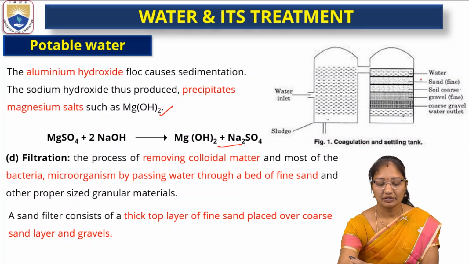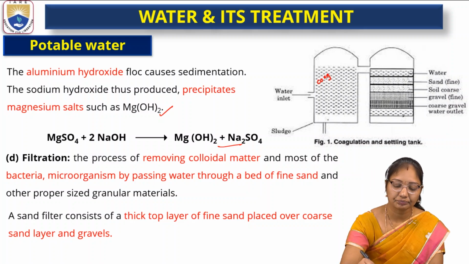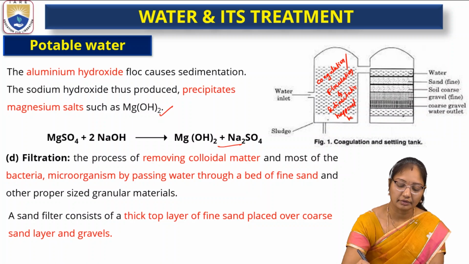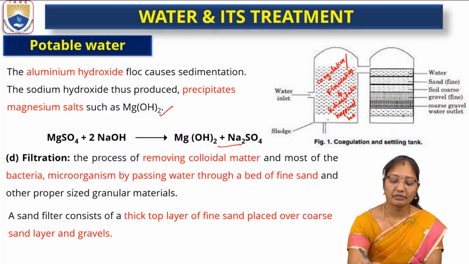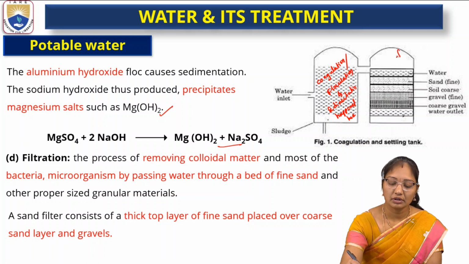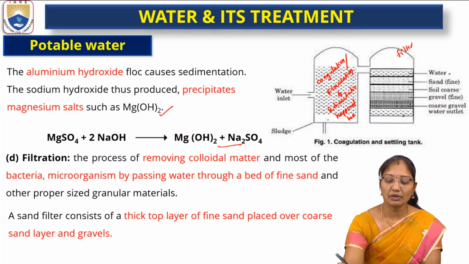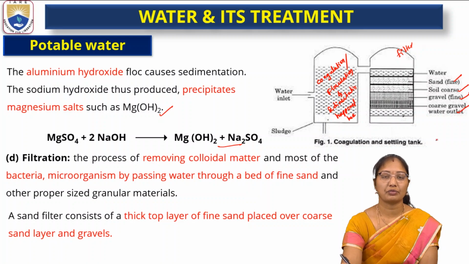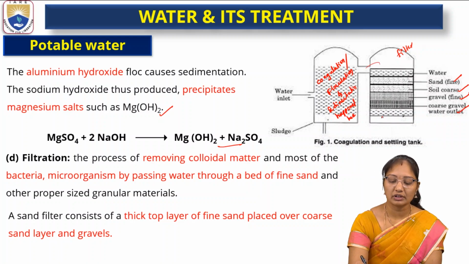If we see here, suppose coagulation or flocculation and sedimentation happened. What happens? The water will have some flocculants. So this is allowed to pass through a filter. The filter consists of sand, soil, coarse gravel and water outlet. So the water should pass through all these steps.